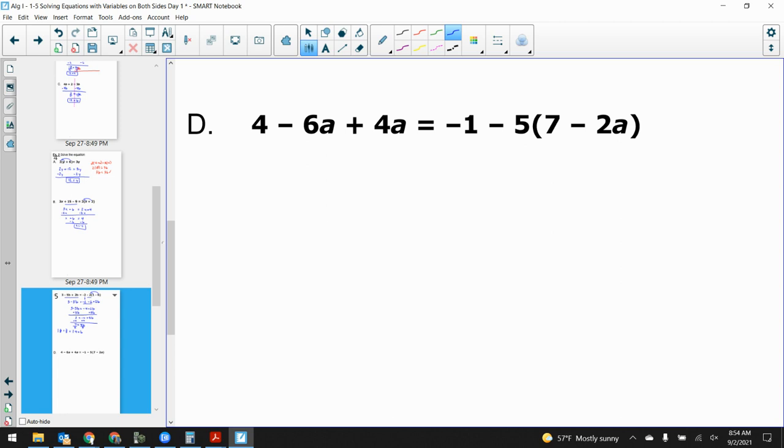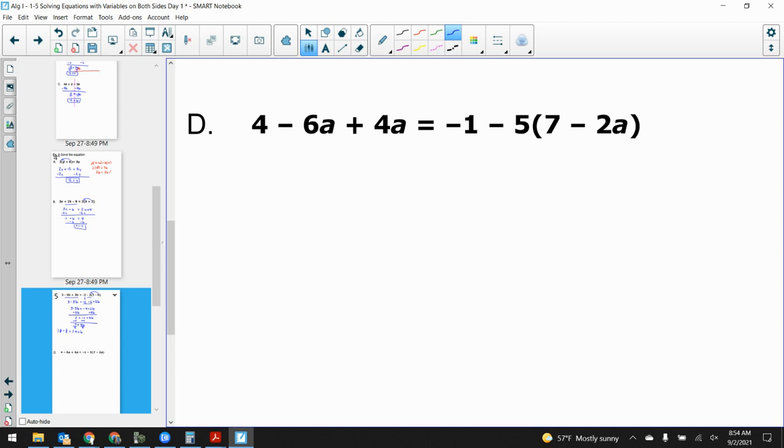So I got 4 minus 6a plus 4a is equal to -1 minus 5 times (7 minus 2a). Again, that seems like a lot of stuff. That could be overwhelming at the beginning. Just take it piece by piece. Figure out a couple things you can do in each step. Like, for example, what's the first thing that I can do on the left side? Just look at the left side. What can I do only on the left side?